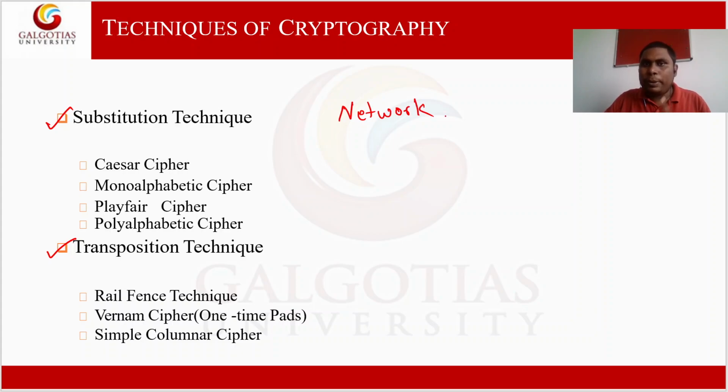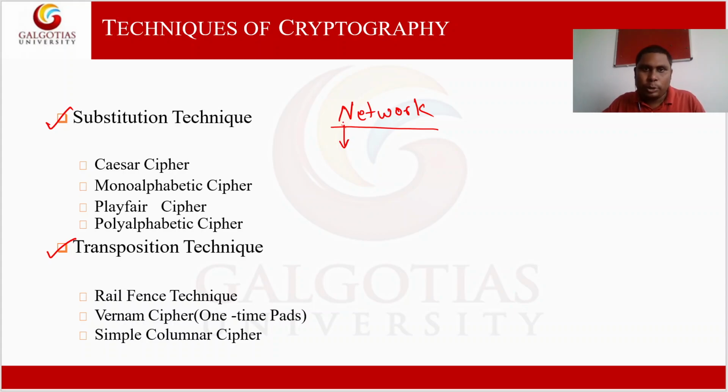Let us assume that this is our plain text message, and we are going to apply some encryption algorithm to encrypt this message to generate a ciphertext. So if we are encrypting like that, we are just substituting the value of each plain text character with another value.